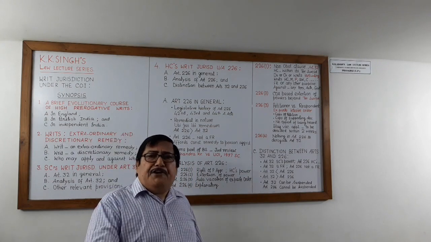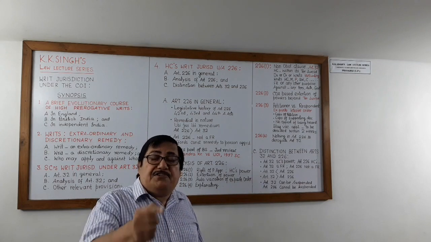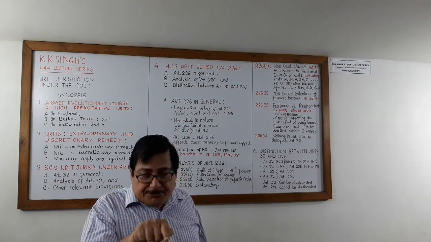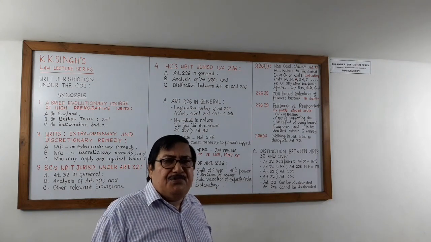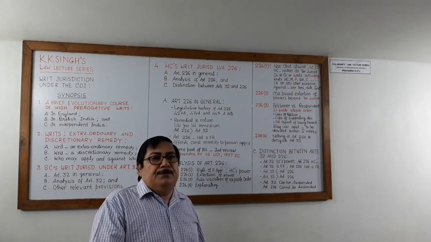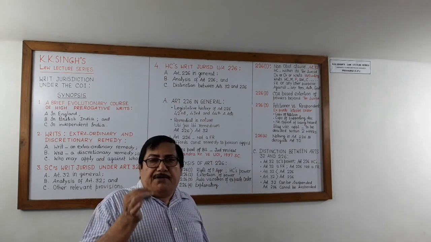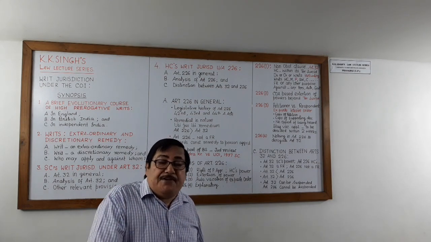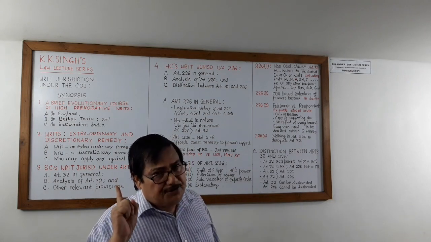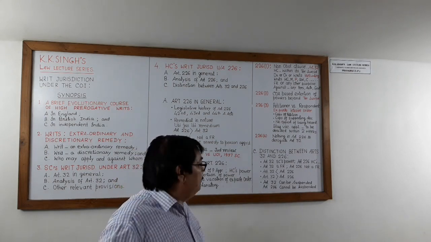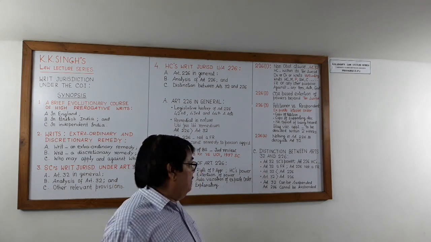Second, Article 32 itself is a fundamental right. That is why it has been incorporated in Part 3rd of the Constitution. But Article 226 is not a fundamental right. It only affords a constitutional right or remedy. It's not a fundamental right. It has been incorporated in Part 6 of the Constitution of India. So that is the second point of distinction.